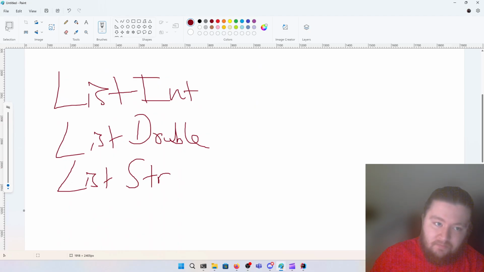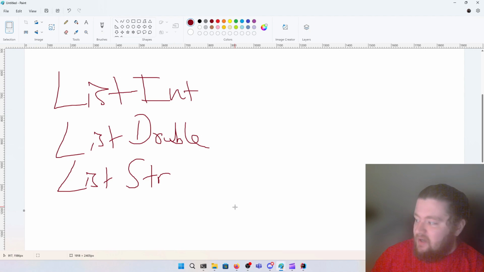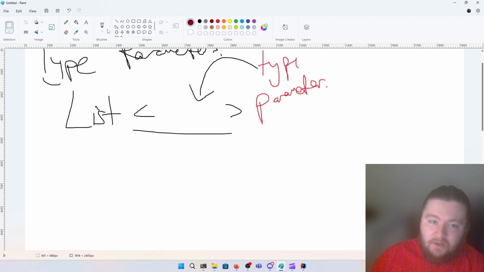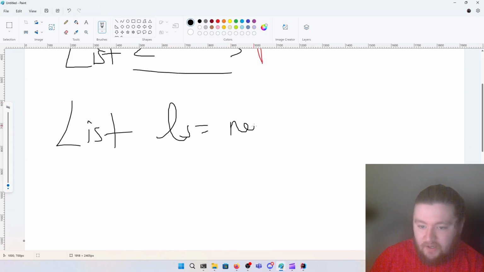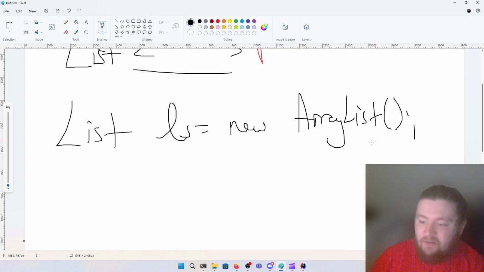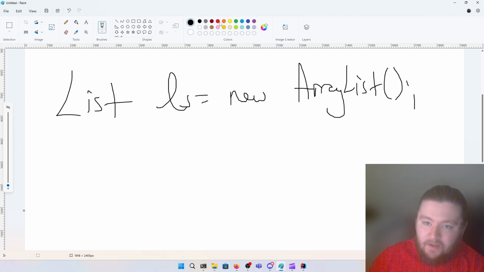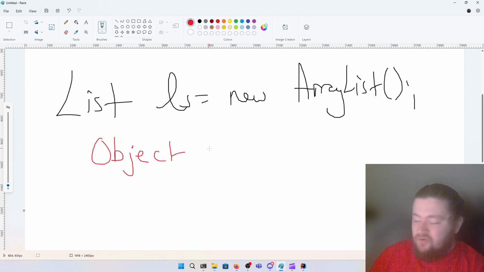You would never be able to do that because you would just be copying and pasting the implementation and changing one thing. Well, the way Java gets around this, at least before Java 5, was to be able to just create lists like this. So you could do List ls equals new ArrayList. Now notice that I'm forgetting those type parameters because the way this would work is that these data structures would store instances of something called Object. Now, everything in Java is an object. Everything that's not a primitive is an object. So strings are objects. The integer wrapper class is an object.